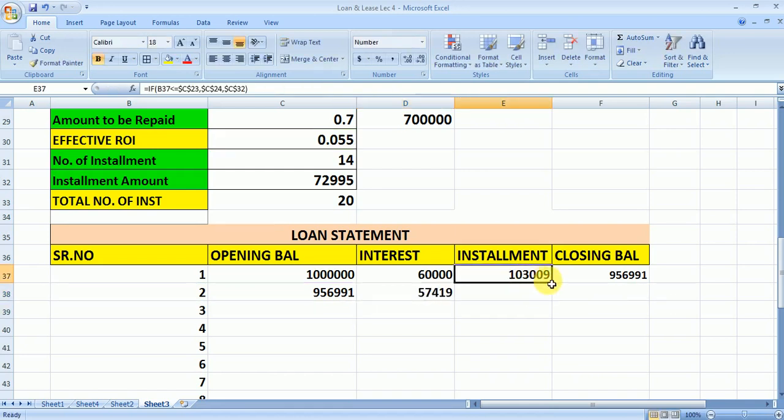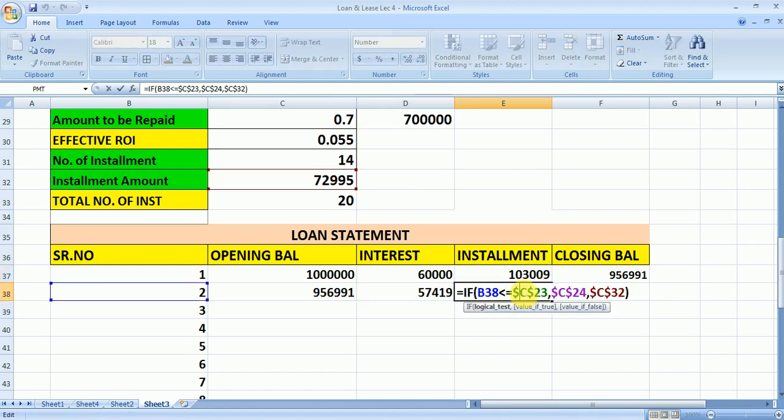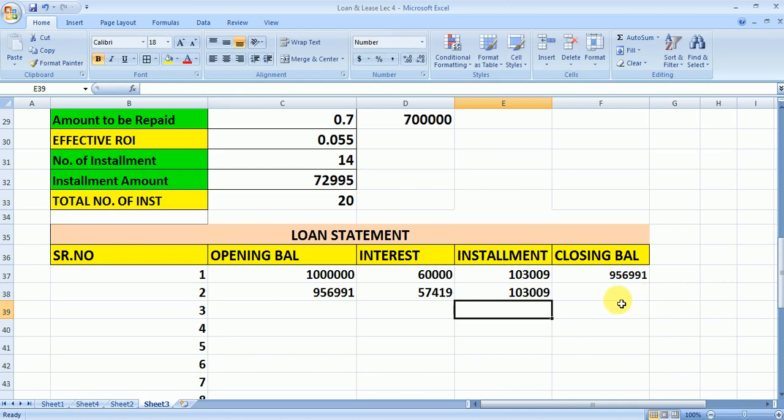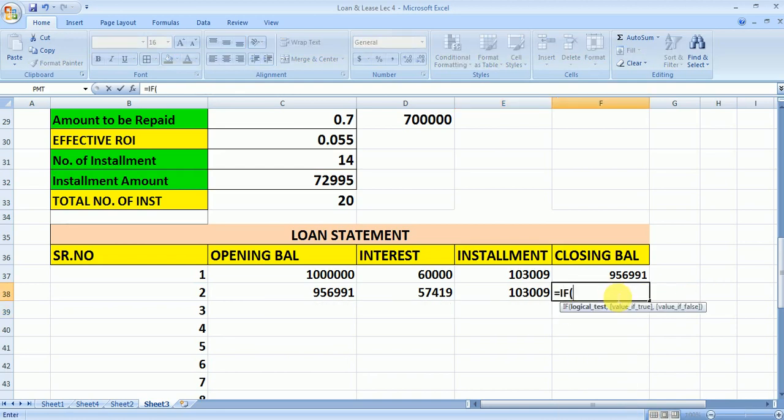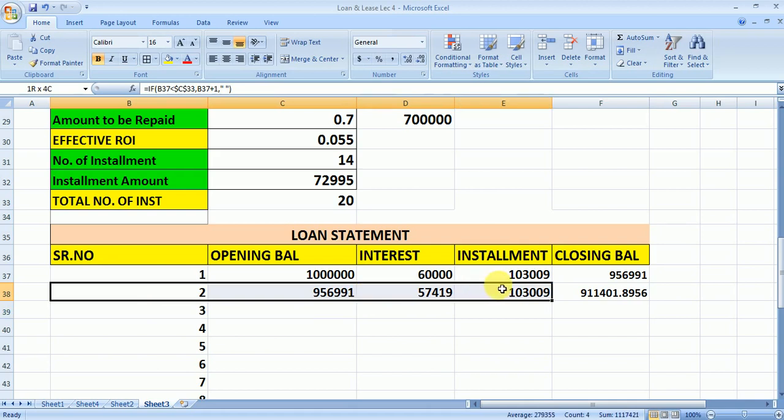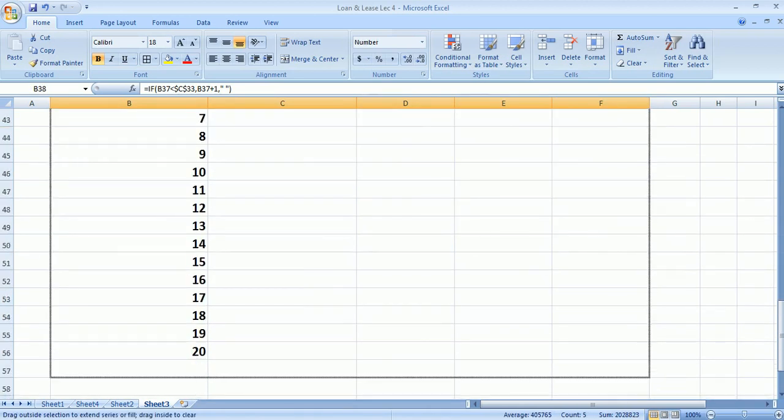In the same way for the installment, just simply drag it, and here I am going to use again the garbage cleaning. So if this serial number is equals to blank, then it should be blank, and I'll put one more bracket at the end. Fine. Now for the closing balance, I'm going to use the garbage cleaning. So if this serial number is blank, then it should be blank, otherwise opening plus interest minus installment amount. So enter. Fine. Now if you select this second row and if you drag it, you will find all these values.